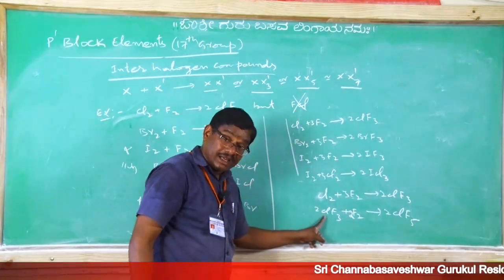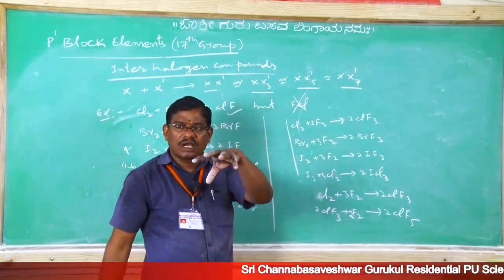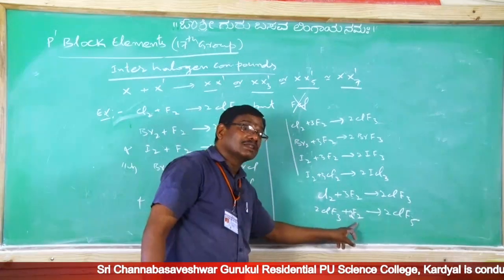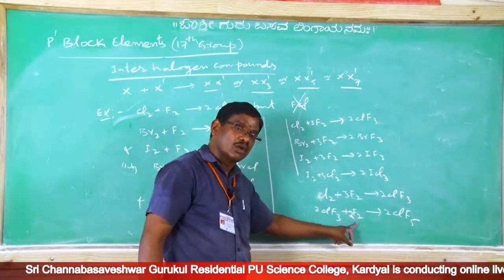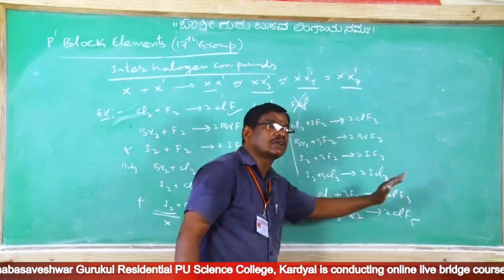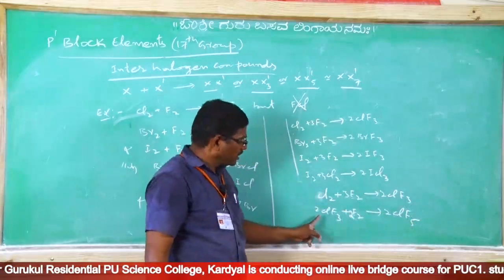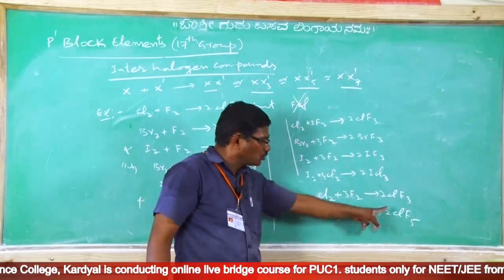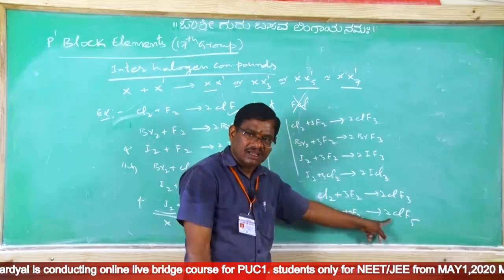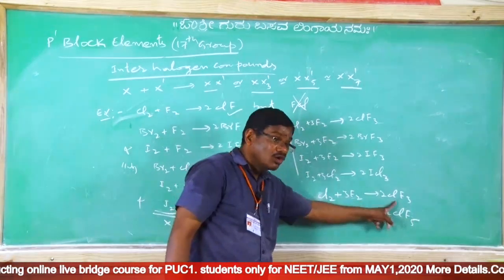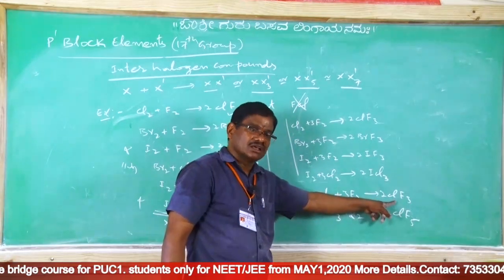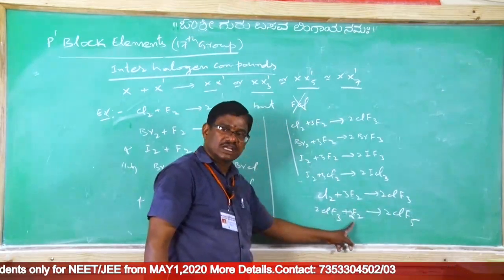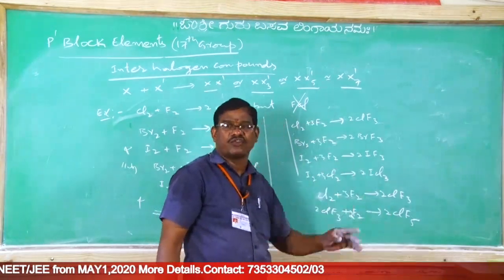Correct? This is a trihalide, a lower interhalide, which when it reacts with the other higher electronegative halogen gives the respective higher interhalide. Instead of Cl2 plus 5F2 to give 2ClF5, the possibility is there, but definitely it should go through ClF3. Clear? When the ClF3 is formed in the initial step, that ClF3 further reacts with excess fluorine to give ClF5.